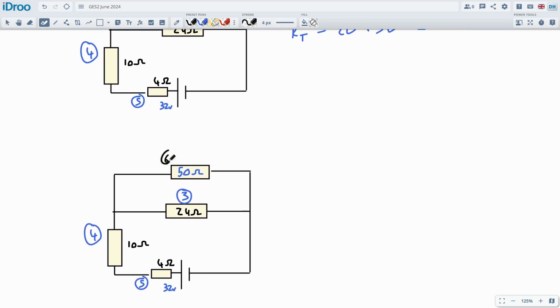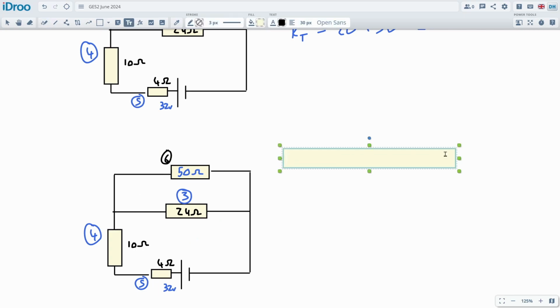So let's call it resistor number 6. Now we're going to combine these two together in parallel. So let's write that down. Resistance over the parallel section, which is R6 and R3.